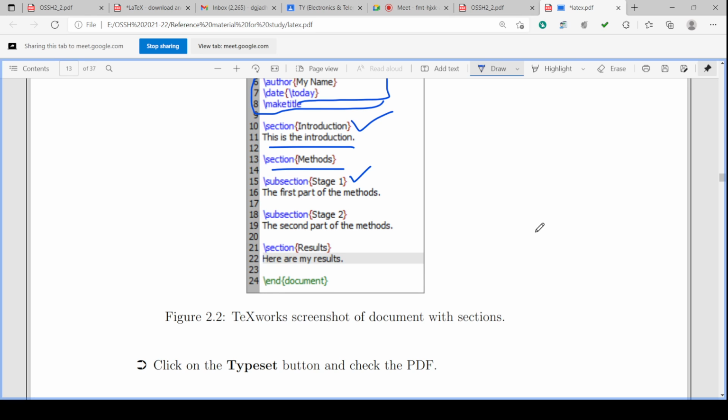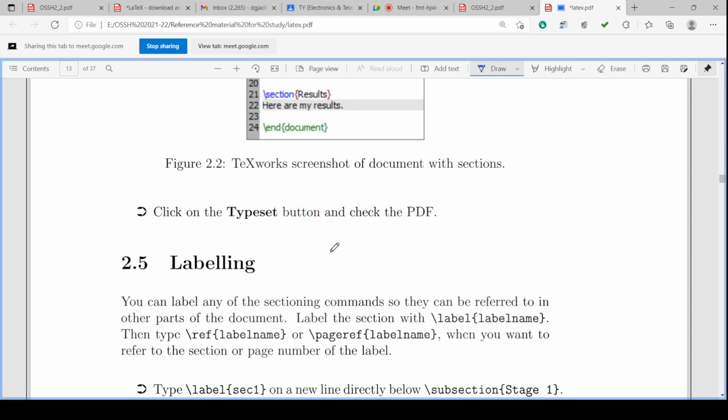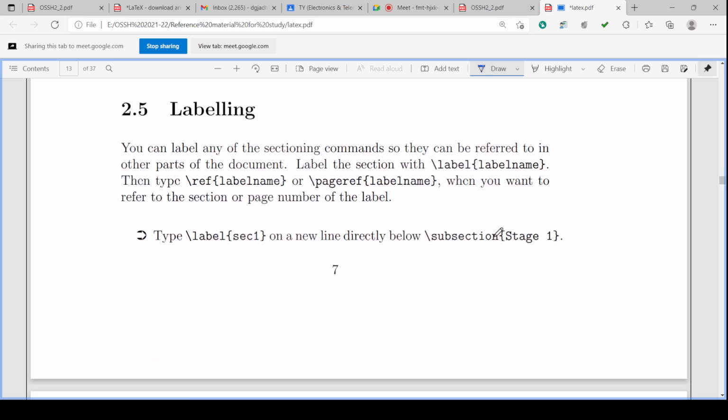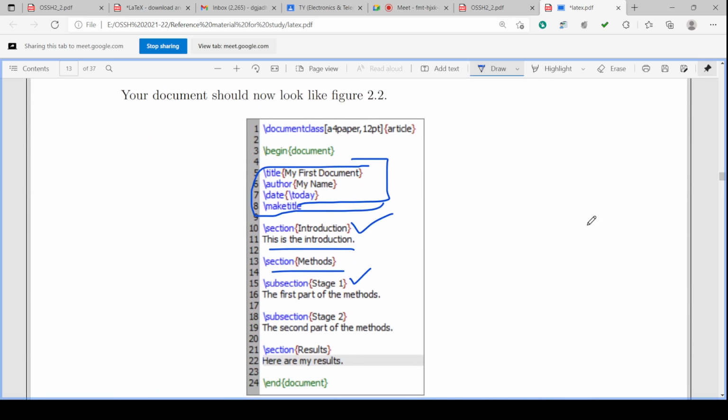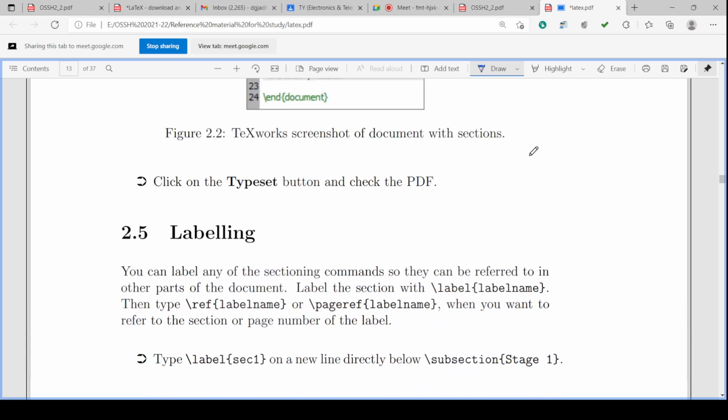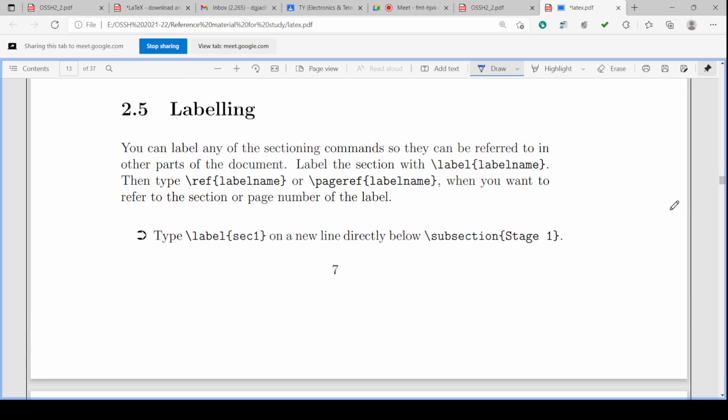So these are the program details. Okay. Click on the typeset button and check the PDF. You can write this: click on the typeset button and you can check the PDF. So this is the program. 1, 2, 3, 4 are the code line numbers.